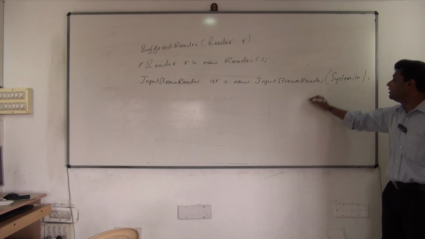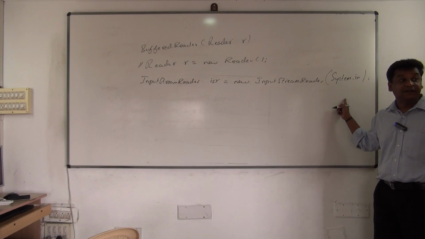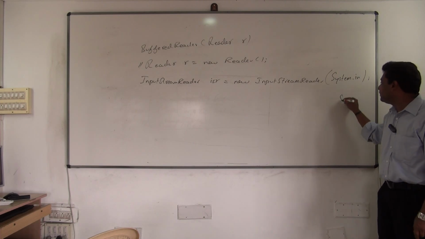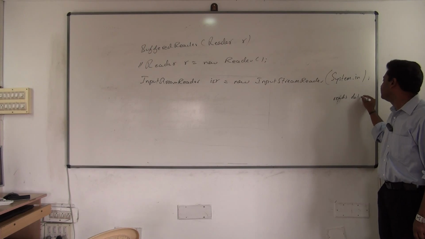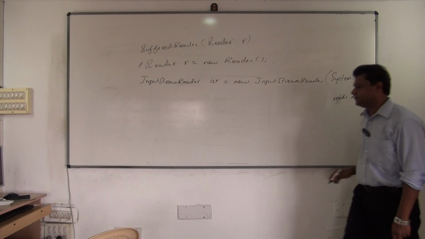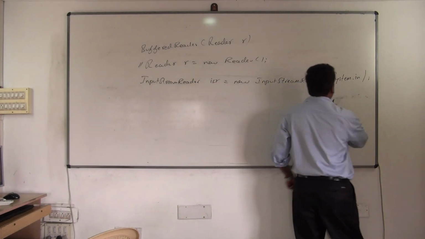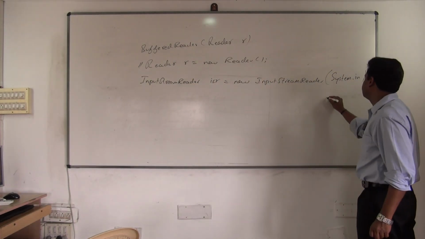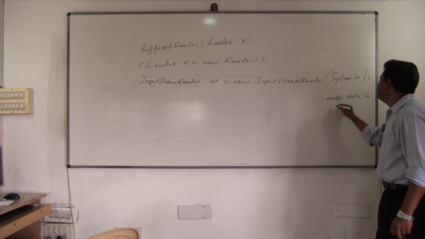So when it reads, it reads in the form of what? Byte stream. It is reading in bytes. So it reads data in the form of bytes, in 8-bit format.